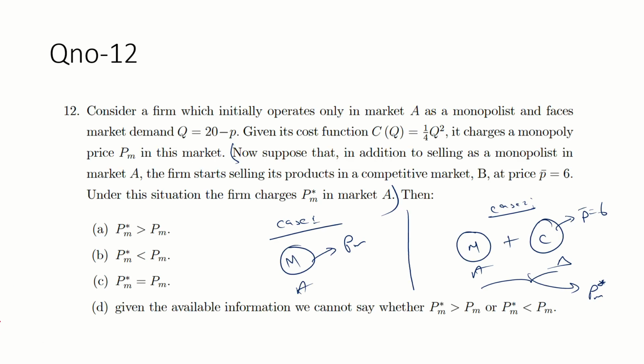So guys, take case 1, fully monopolist, under monopoly.